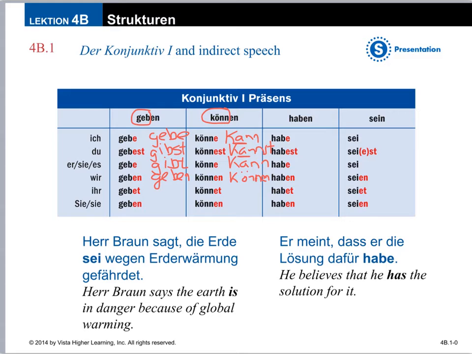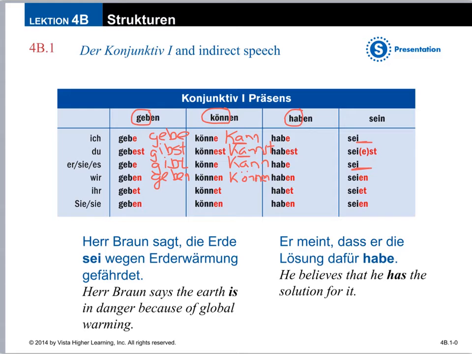Haben looks pretty similar, ich habe, but notice it's du habest, not du hast, because we're working with the stem, which is H-A-B. And then looking at sein, this was the one that was irregular. Notice no e ending for the ich and sie es form. So ich sei, du seiest, sie es sei. So I am, you are, he, she, it is.